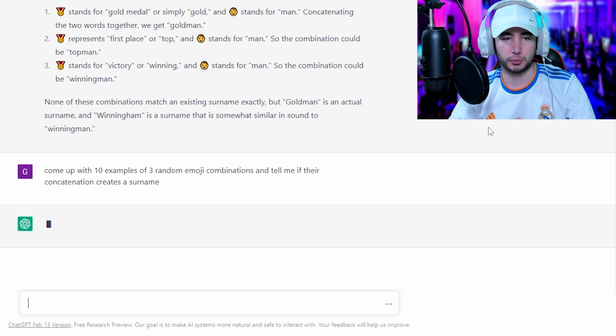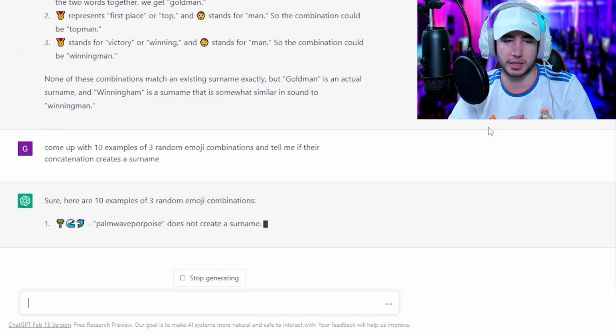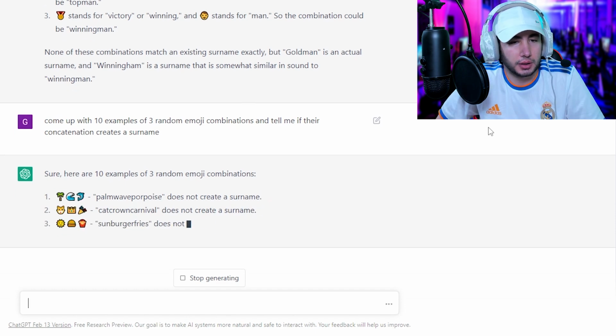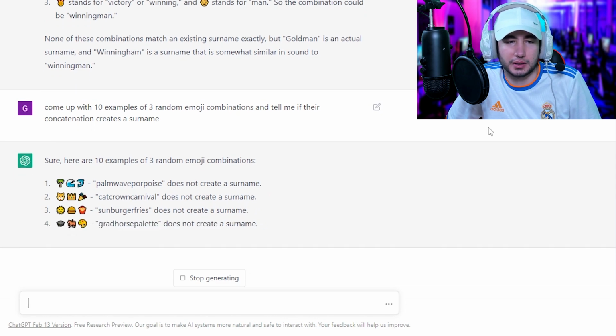Fish Gun. Come up with 10 examples of 3 random emoji combinations and tell me if their concatenation creates a surname. Let's see. Palm Wave Porpoise does not create a surname. Cat Crown Carnival, no. Okay. Sunburger Fries does not create a surname. Okay, maybe there's a chance.